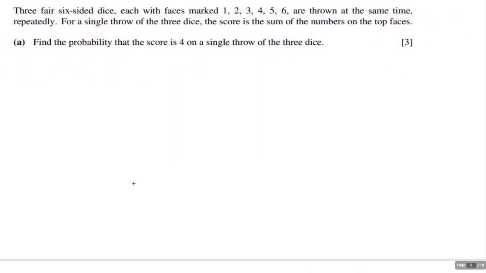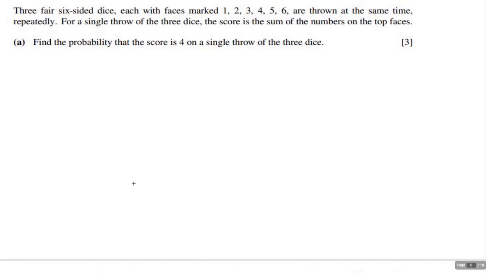I've got a fair-sided die, and each face is marked 1, 2, 3, 4, 5, 6, just like a regular die, a square, cube die. But there are three of them, and they're thrown at the same time, repeatedly. For a single throw of 3 dice, the score is the sum of all the 3 top faces. Find the probability that the score is a 4 on a single throw of 3 dice.